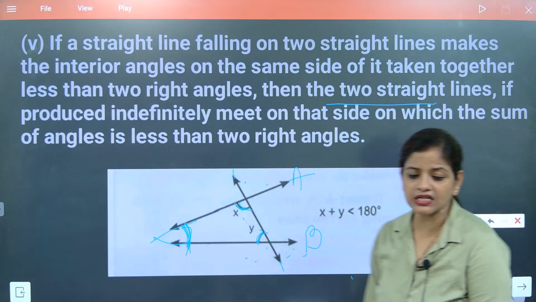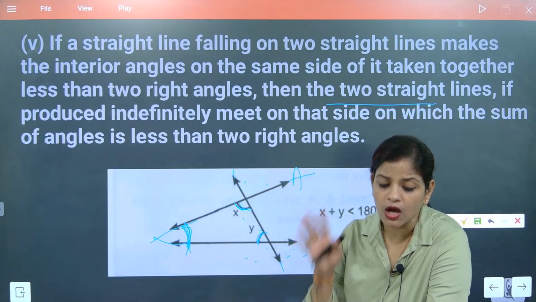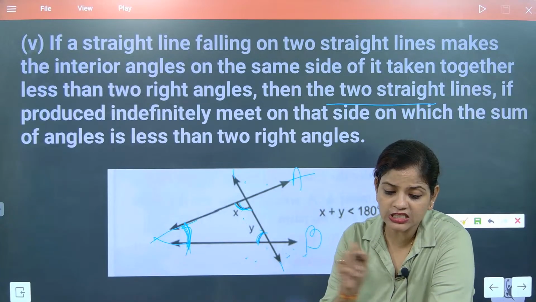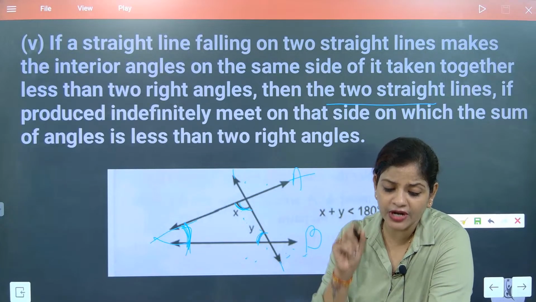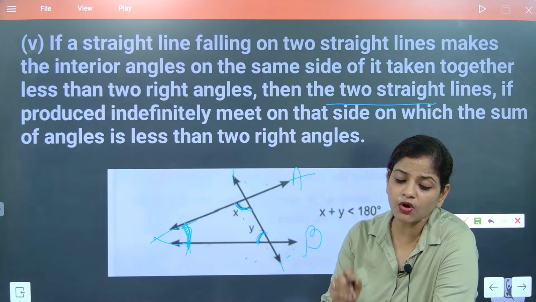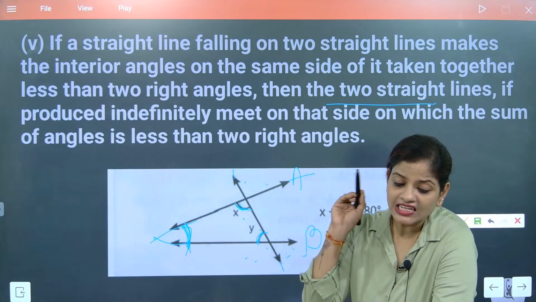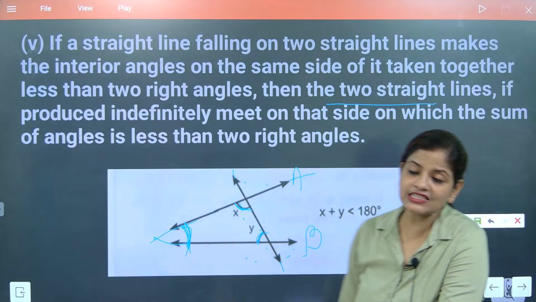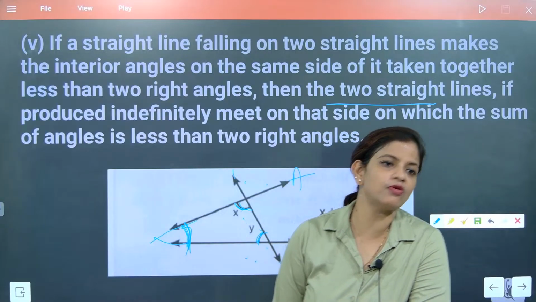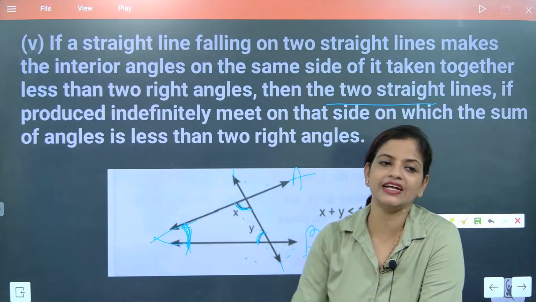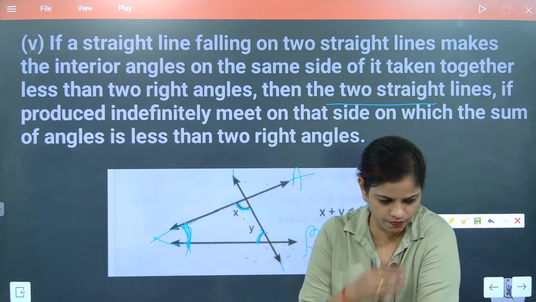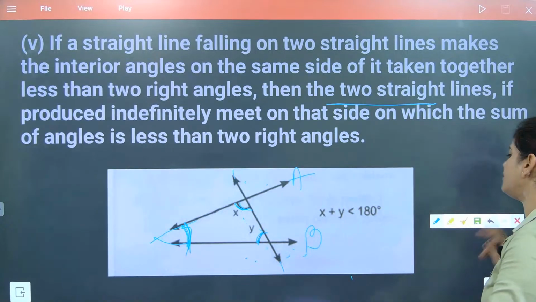So this content is very, very important to understand. Last part, please check: if produced indefinitely, the lines meet on that side on which the sum of the angles is less than two right angles. Understood? Now we will go for the next one.